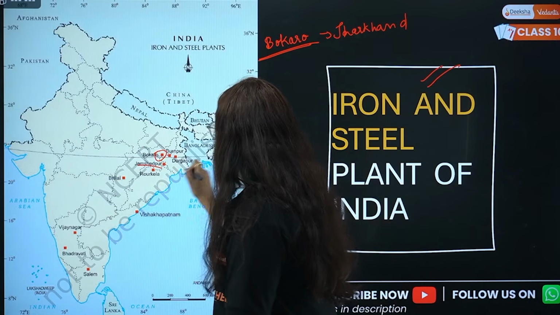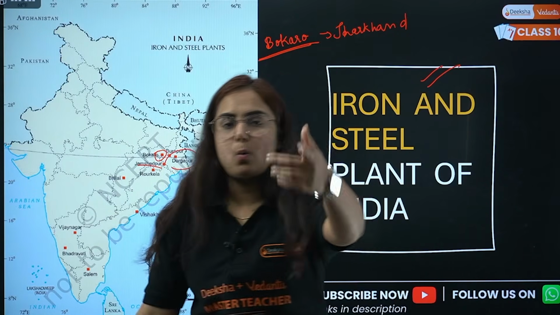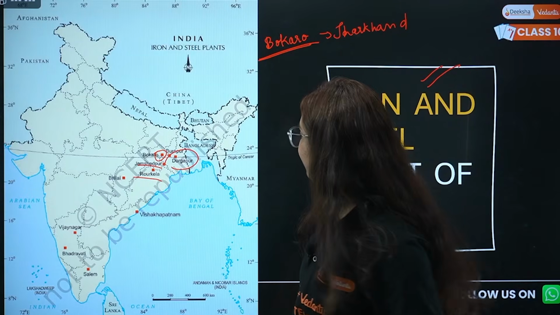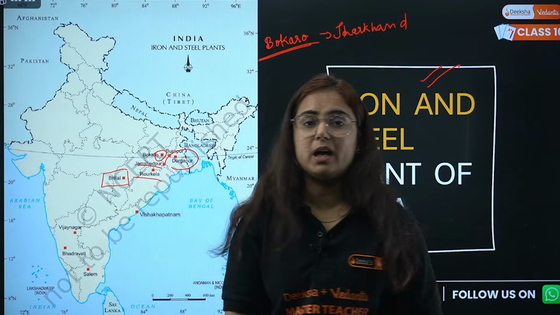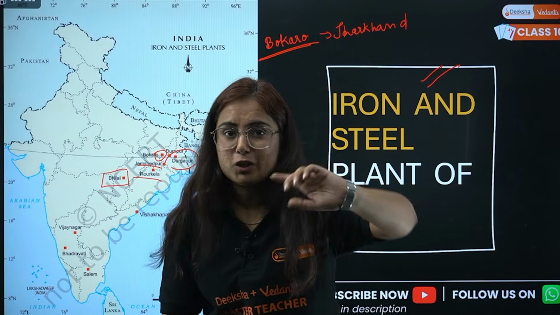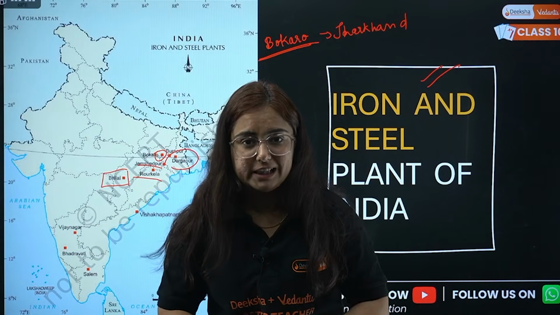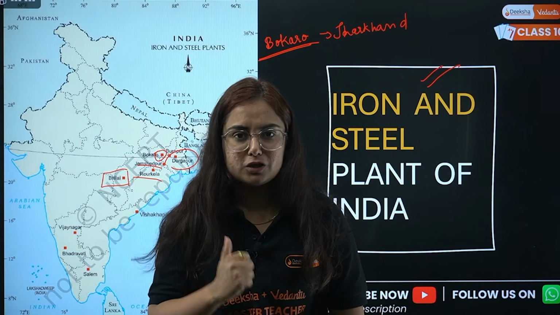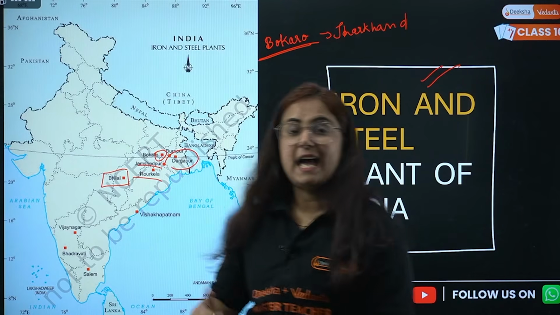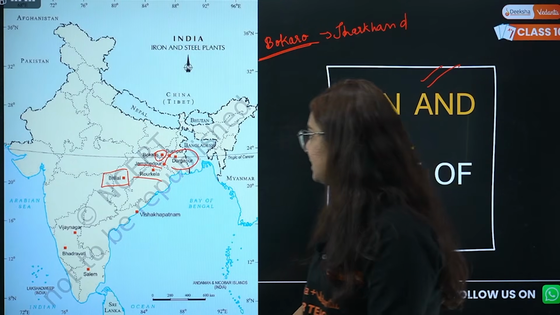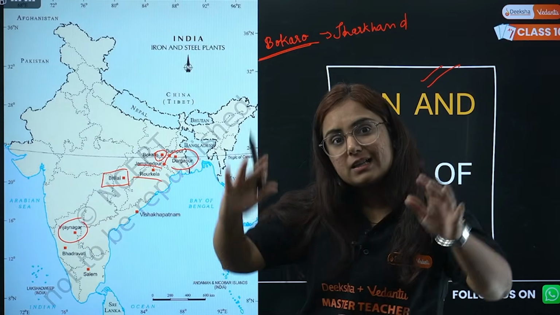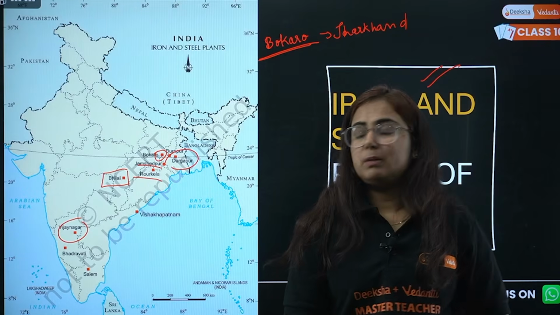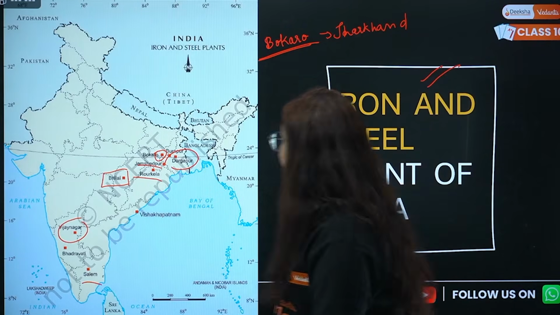Okay. So now come Durgapur. Durga Puja, West Bengal. Raurkela, Odisha. Remember it with IIT. Then we have Bhilai steel plant, where? Chhattisgarh. Bhil people. Do you know that there is a tribal community, Bhil community, living in Chhattisgarh majorly? Right? One of the largest tribal community of India, population of India, lives in which state? Chhattisgarh. Hence, Bhilai steel plant is where? In Chhattisgarh. Vijayanagar. Arey bhai, Vijayanagar, the great Vijayanagar empire that existed in South India. Vijayanagar iron and steel plant is in Karnataka. Salem, that is in Tamil Nadu.